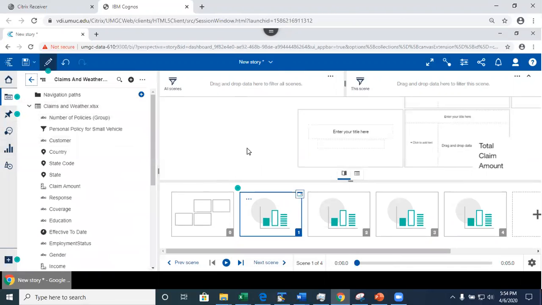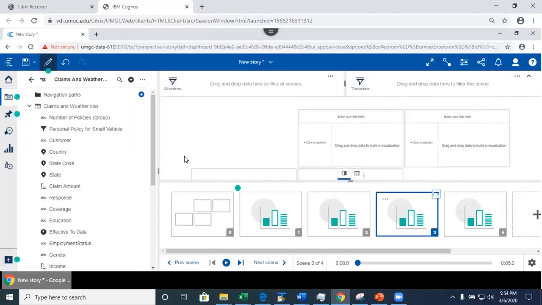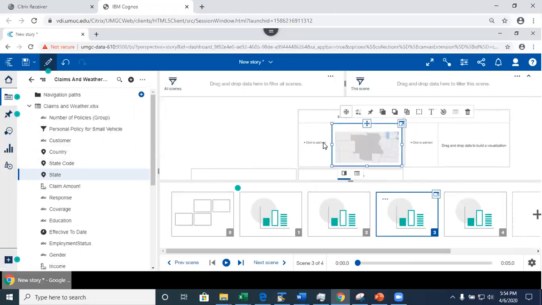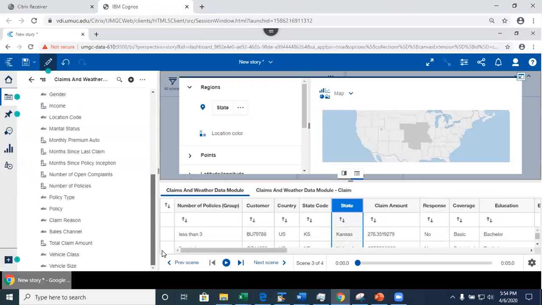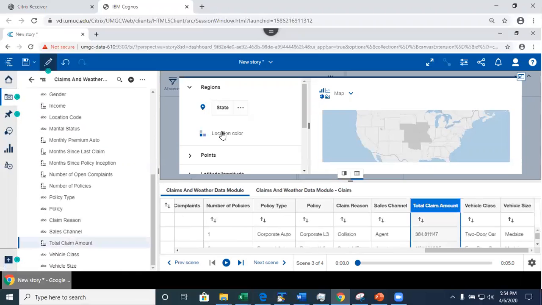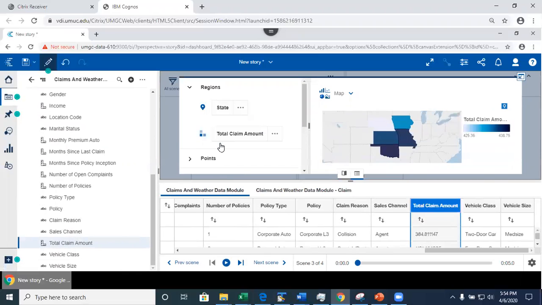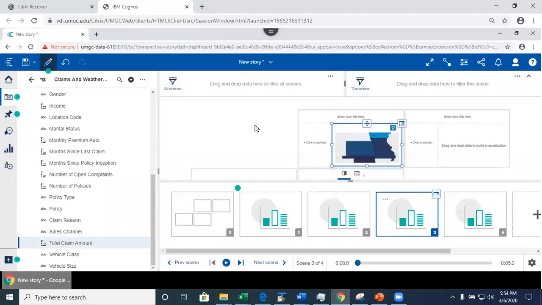Like if I'm going to go here, I select this scene, and I can drag and drop my field, for instance, state. I can drag and drop here, and it would put a visualization for me, right? And then I can go back here, go to the focus mode, and I can specify exactly what I want to do, right? Total claim amount, color, right? Something like that. I can do this. This is basically building it from scratch, right? It's similar to what I was doing there, but in assignment 4, you're gonna save it.